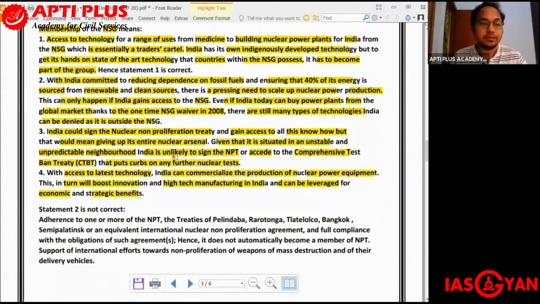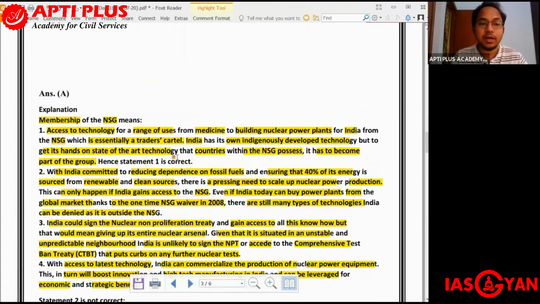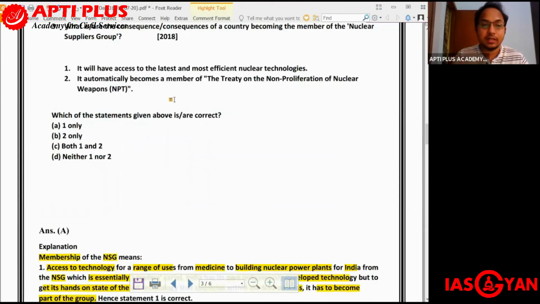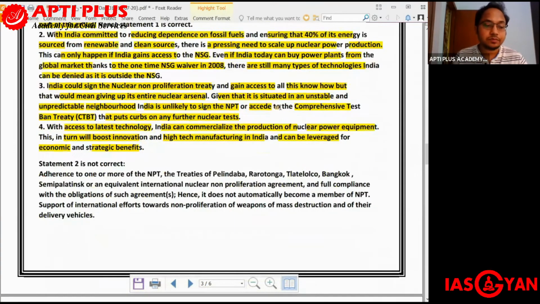The second statement was saying that if India becomes a part of NSG, it will automatically become a member of the NPT. That is incorrect, because the requirement is adherence to one or more of the NPT, the treaties of Pelindaba, Rarotonga, Tlatelolco, and Bangkok, and all these equivalent international treaties on non-proliferation, plus the full compliance with the obligations of such agreements. So that is very necessary for India to become a member of NSG.